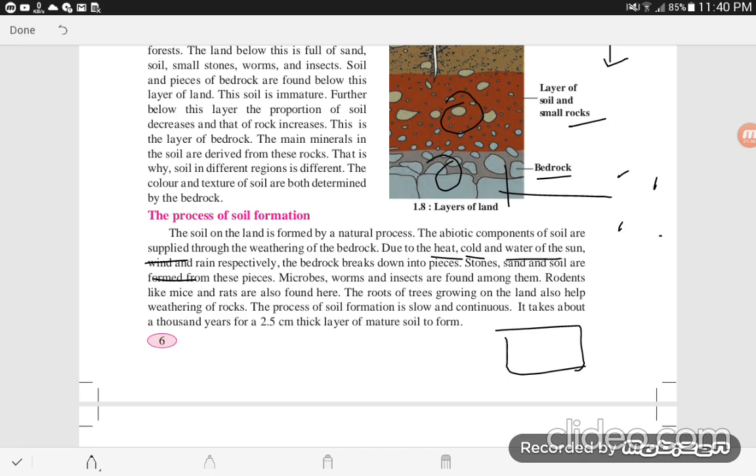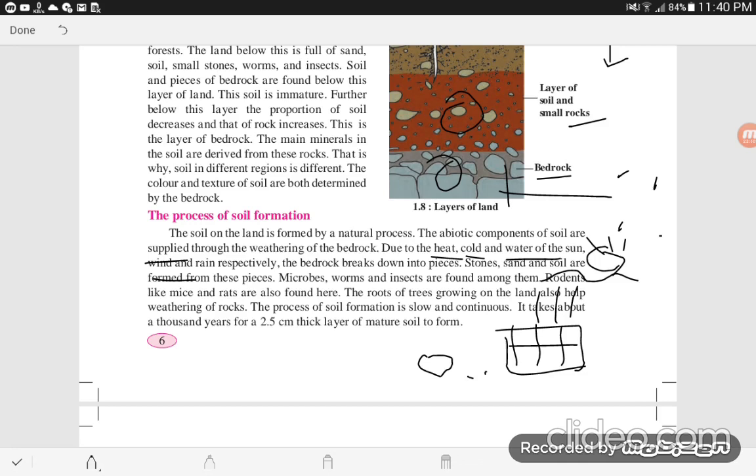When there is extreme heat, extreme rain, winds and extreme sun, because of that they break down into pieces. Stones are formed, then small sand, and then soil is formed.